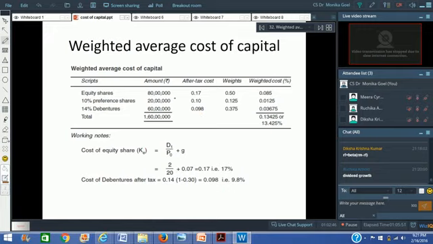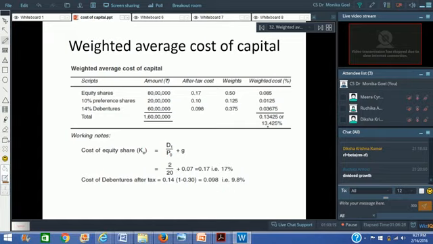Multiply it with the book value weights because market values have not been given to us. So 50% is the equity shares: 80 lakhs divided by 1 crore 60 lakhs is equal to 50%, the weight of equity shares. 20 divided by 160 is equal to 12.5%, the weight of preference shares. And 60 divided by 160, so 37.5% is the weight of debentures. Multiply the cost with the weight to find out the weighted cost and add the three together.